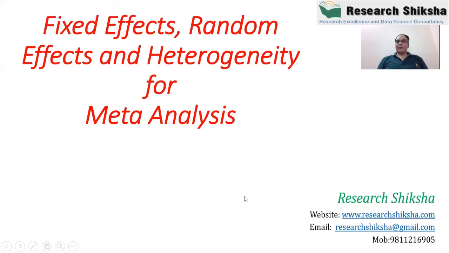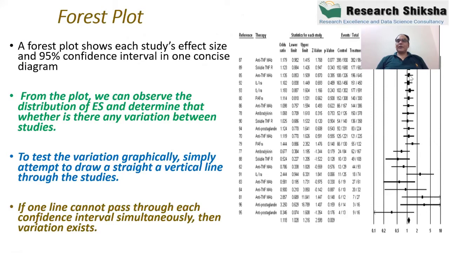The topic that we are going to discuss today is fixed effect, random effects, and heterogeneity for meta-analysis. In this study, you can see the forest plot. We discussed the forest plot yesterday, and in this forest plot, these are the different effect sizes.